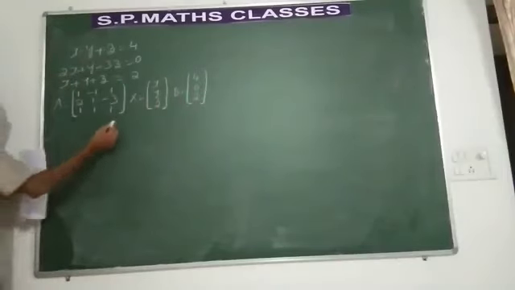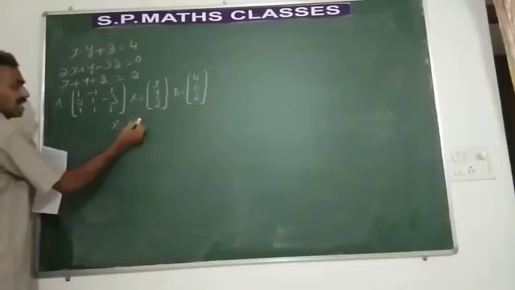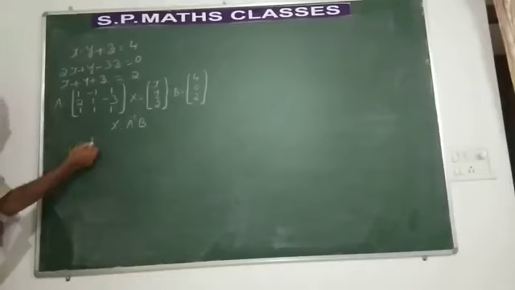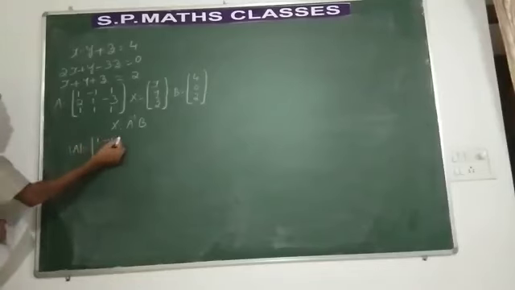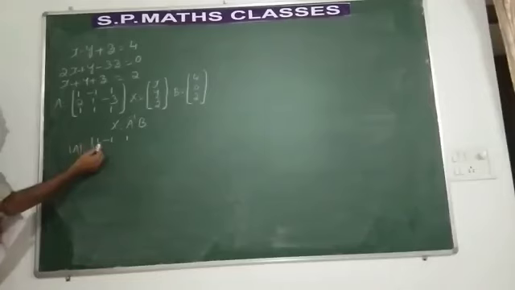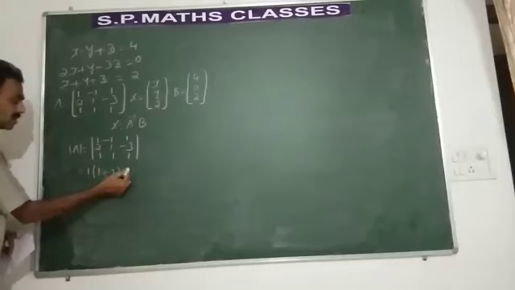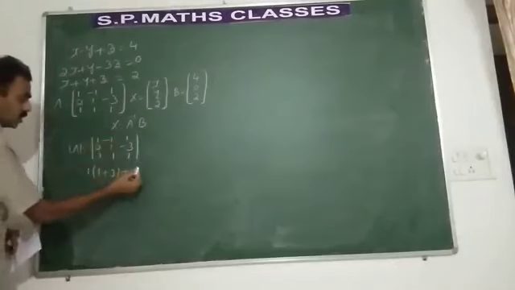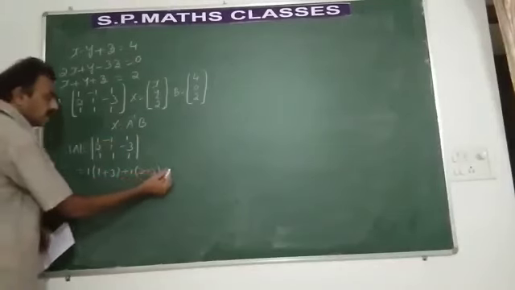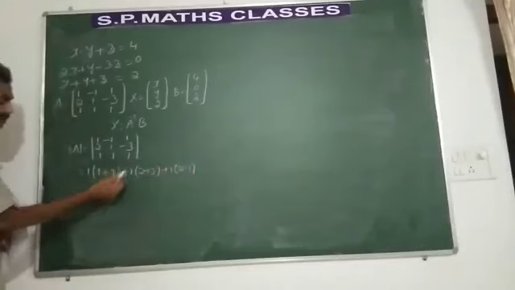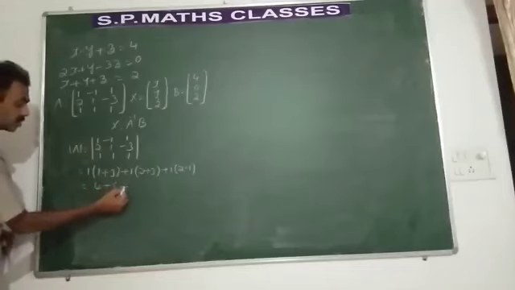This is what solution is given by X is equal to A inverse into B. To find A inverse, first we need to find out determinant A. What is that? The determinant with rows 1, minus 1, 1; 2, 1, minus 3; 1, 1, 1. I think you have understood how to get this. Now find the value: 1 into (1 plus 3), minus of minus 1 into (2 plus 3), plus 1 into (2 minus 1). So it is 4 plus 5 plus 1.